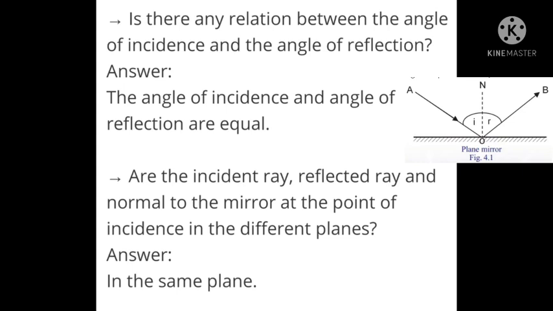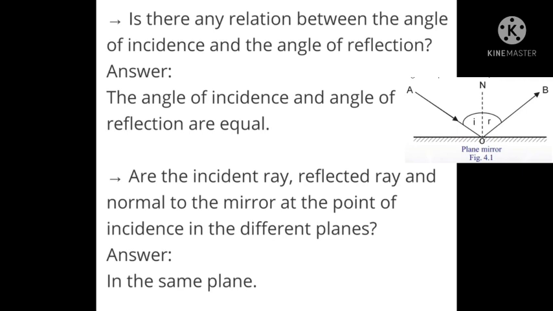Is there any relation between the angle of incidence and the angle of reflection? We know the angle of incidence and angle of reflection are equal. For example, when the angle of reflection is 30 degrees, the angle of incidence is also 30 degrees. If the angle of incidence is 45 degrees, the angle of reflection is also 45 degrees. It is a one-word question for your examination.